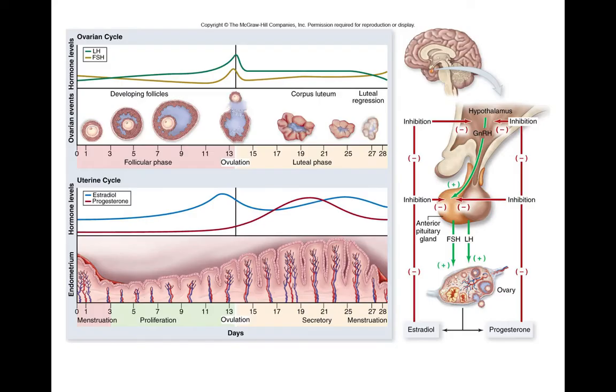When the corpus luteum dies, there's a loss of progesterone, and this results in the shedding of the endometrium, which causes that cycle. So this is just a chart showing what happens with this, and this is all regulated in the hypothalamus within the brain. So you can see the menstruation, the proliferation, ovulation, and moving through every 28 days that this happens.